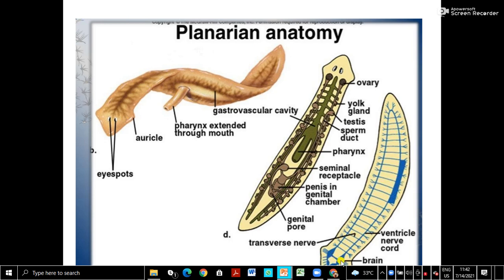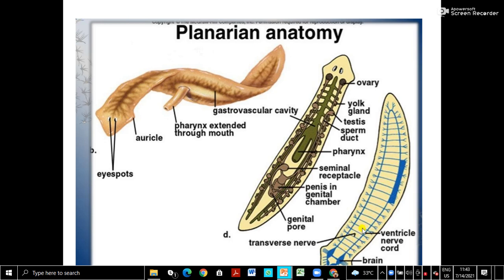See, these ganglia are there, and two nerve cords arise from here. That is actually the axon of the nerve cell. So two main nerve cords are there, from the anterior end to the other end, on the ventral side.